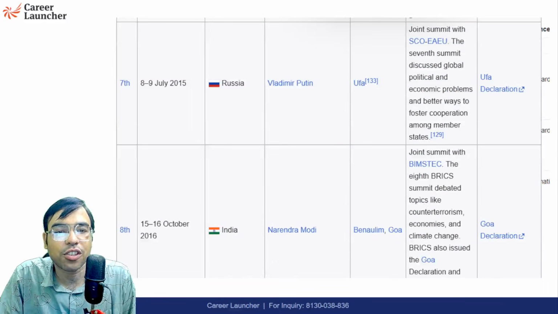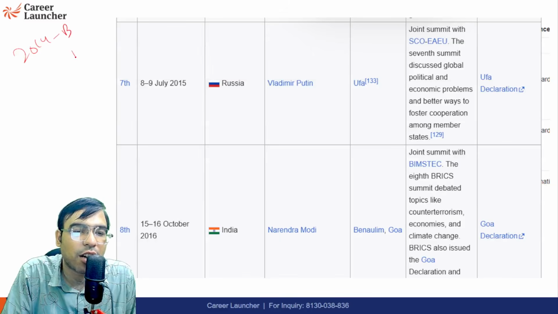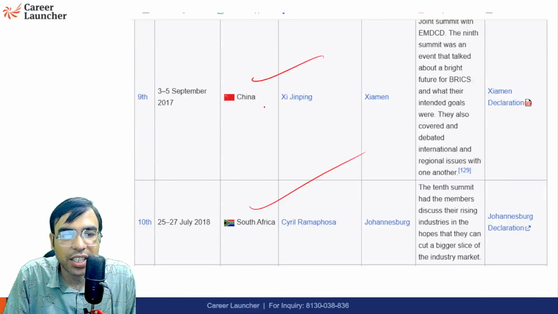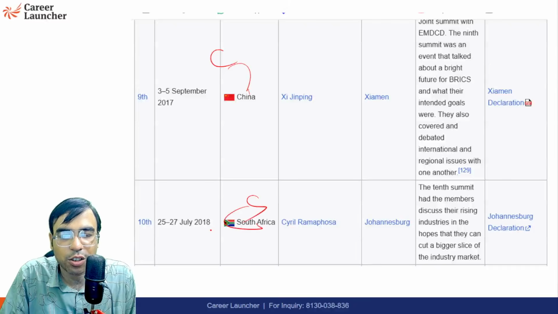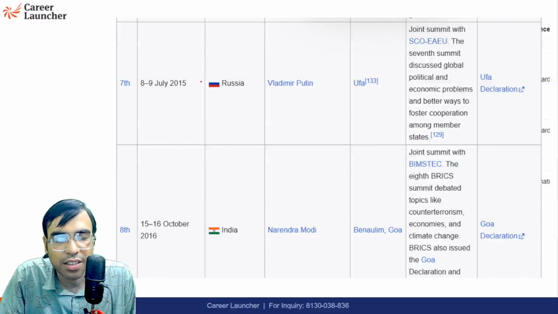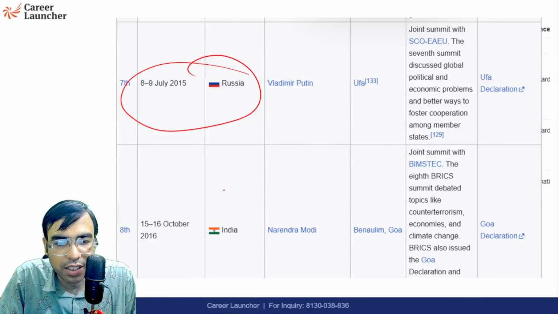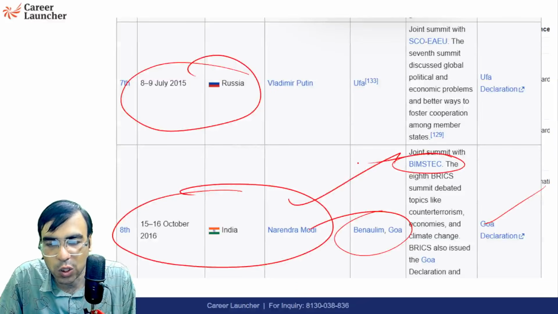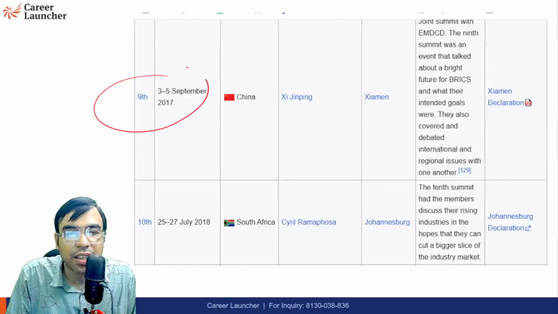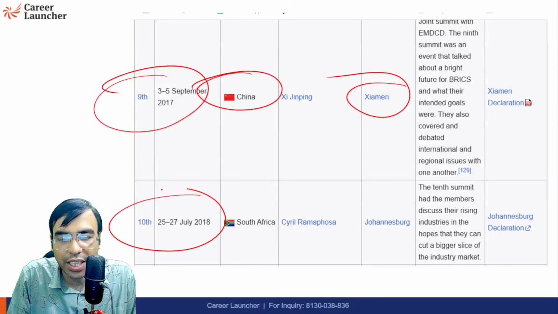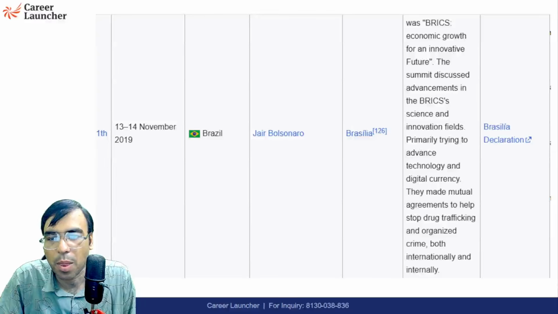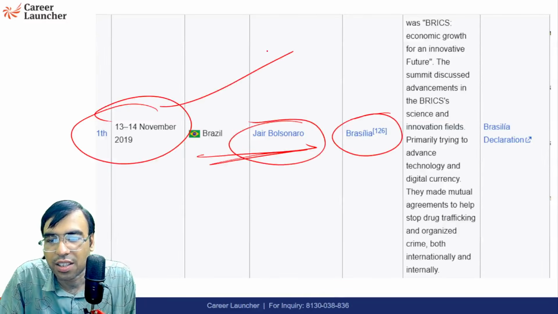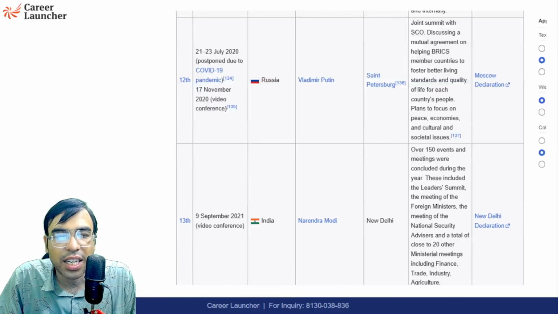Then of course, we have told you the 2014 BRICS Summit happened in Brazil. Then R for Russia, then I for India in 2016, then C for China, and then S for South Africa. So this BRICS rule is being followed. In 2015, Russia hosted the summit. In 2016, India hosted it with the Goa Declaration, and it was a joint summit with BIMSTEC also. Then 2017, the Xiamen, China summit. 2018, the Johannesburg summit in South Africa. Then 2019, Brasilia, where Jair Bolsonaro was the president, so he hosted it, and the Brasilia Declaration was signed.